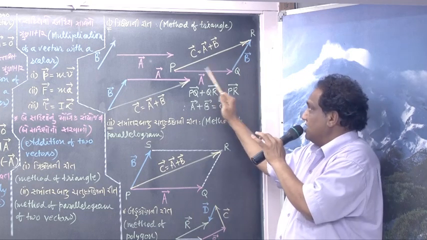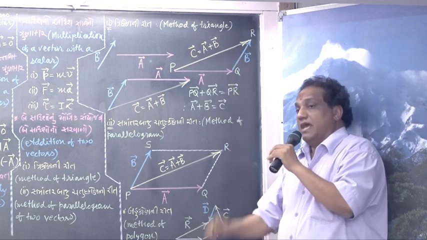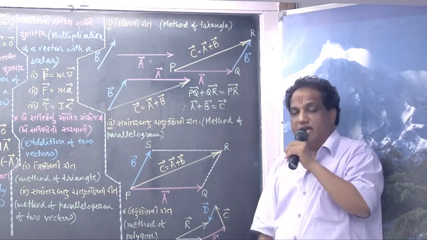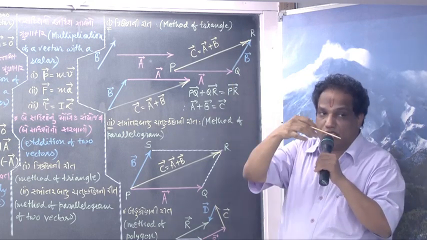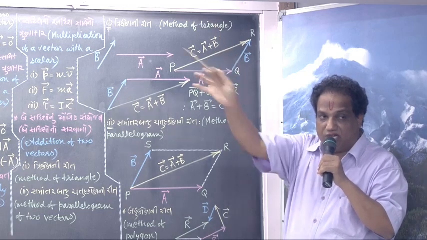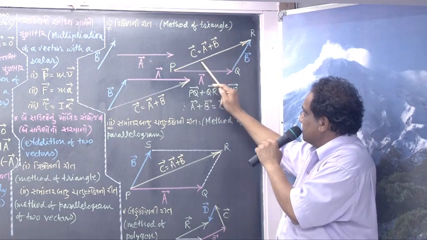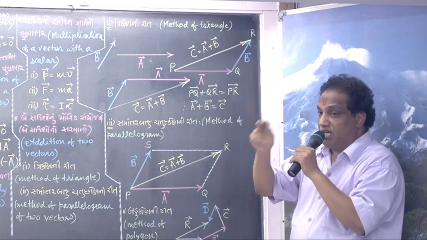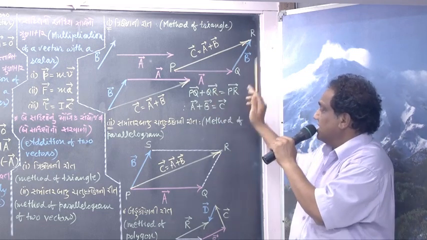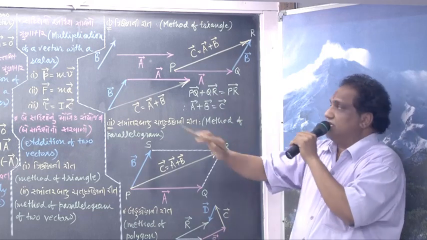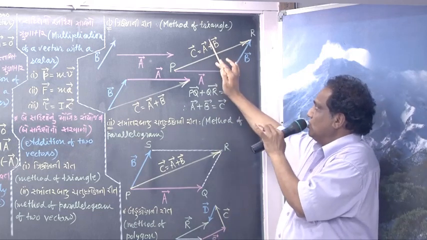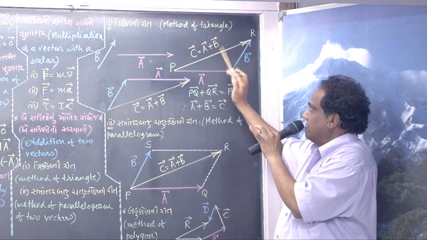And now taking these two as two sides of a triangle, you simply find out the third side of the same triangle. That third side is this. And it will give you the resultant of these two vectors. Resultant means addition, so you should write vector A plus vector B.